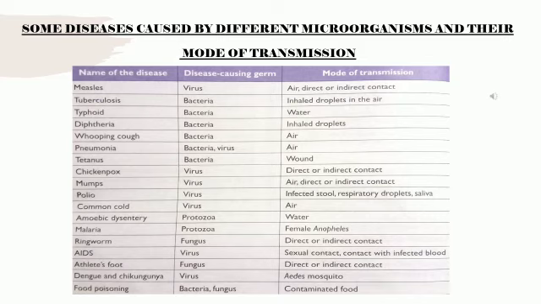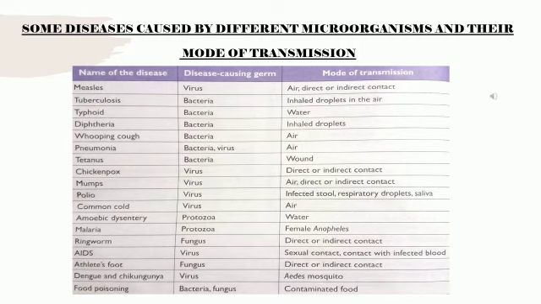Mode of transmission is through direct or indirect contact. Next is AIDS. It is caused by virus. The mode of transmission is through sexual contact or contact with infected blood. Next is athlete's foot. The disease causing germ is fungus. It is through direct or indirect contact.